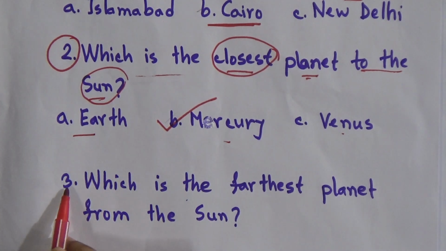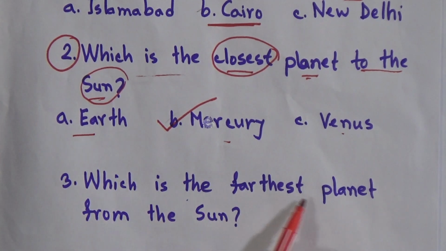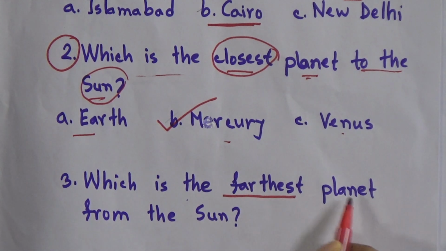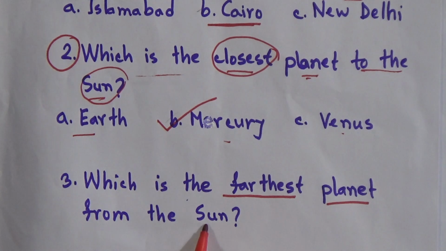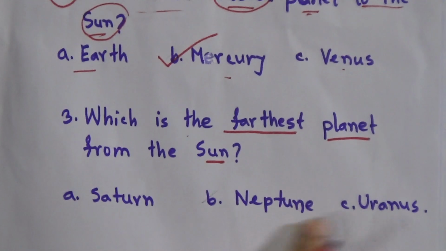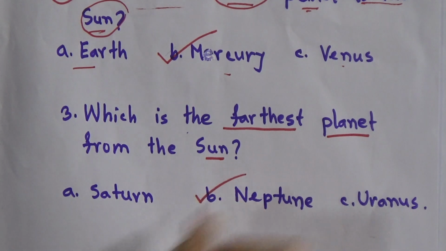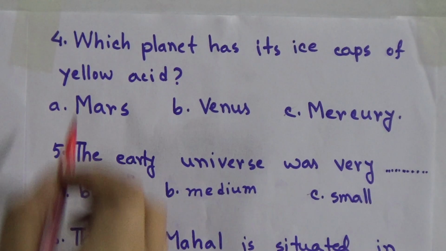And the third one is, which is the farthest planet from the sun? They are asking about the farthest planet from the sun. There are options Saturn, Neptune and Uranus. As we know, this is the farthest planet from the sun, so the answer will be Neptune. So this is the way we will choose the correct answers, and let's go to number 4.